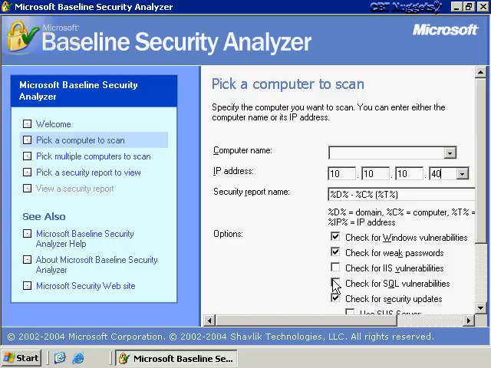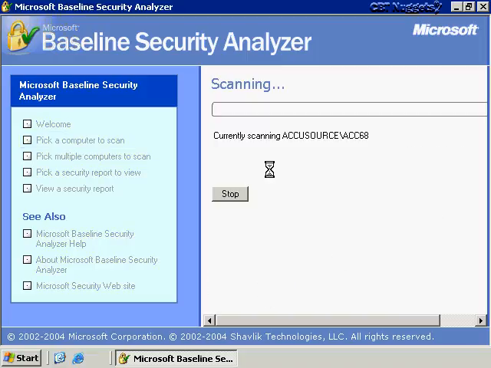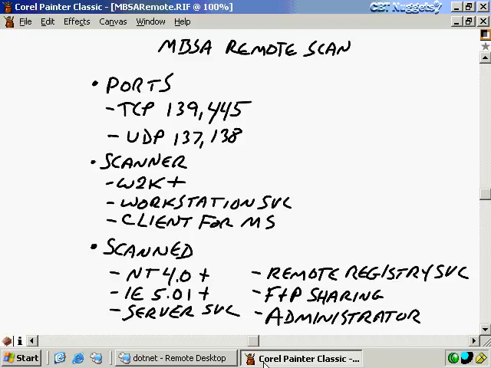And I've removed IIS and SQL because this happens to be a Windows XP computer, and I don't have those installed on it. So I can also, again, use a SUS server if I want. I'm not going to do that in this case. I'm just going to scan it against the XML file that I've already downloaded, and it's going to go ahead and scan that remotely. Now, while it's doing that, let me talk to you a little bit about what you need to have as requirements before you're capable of doing a remote scan.